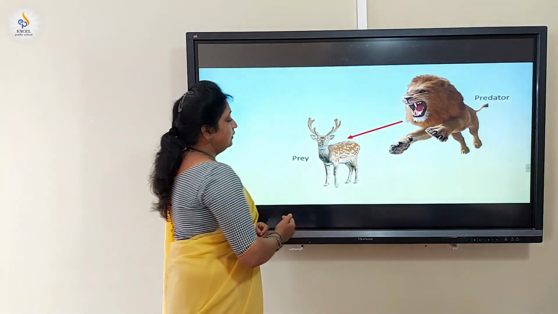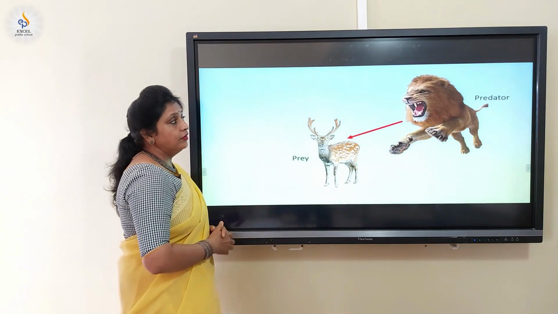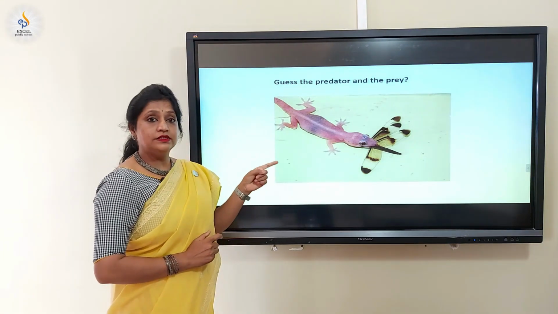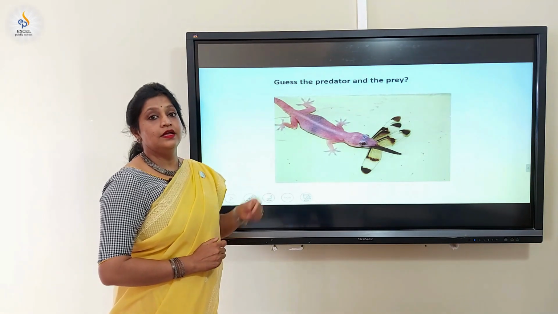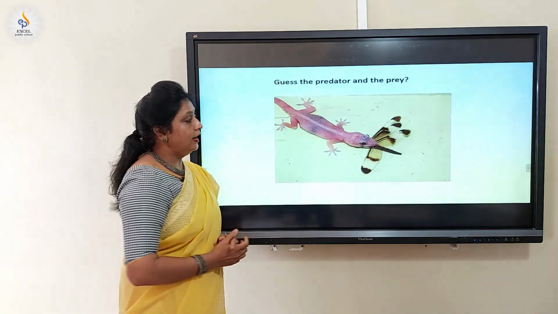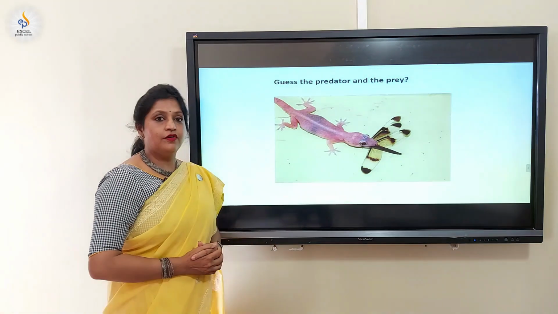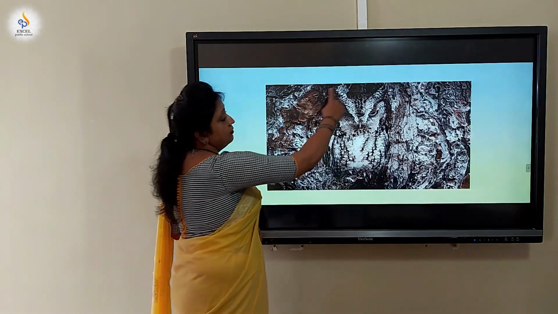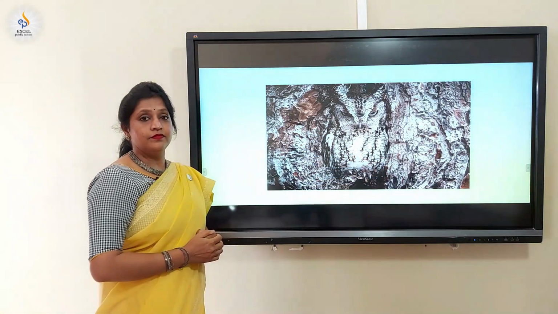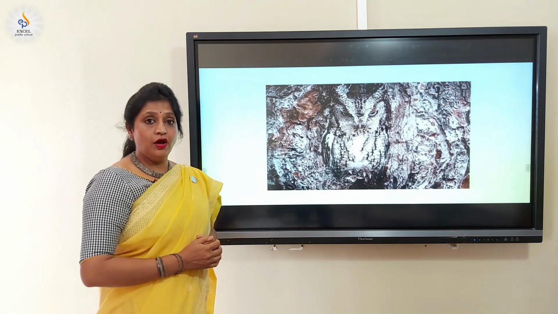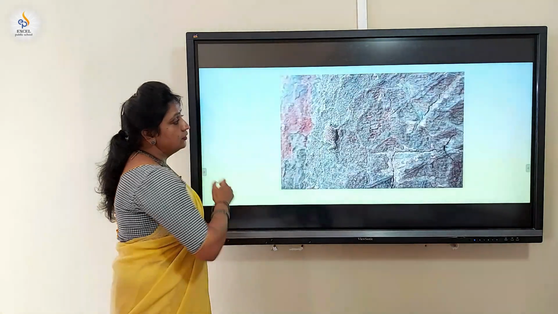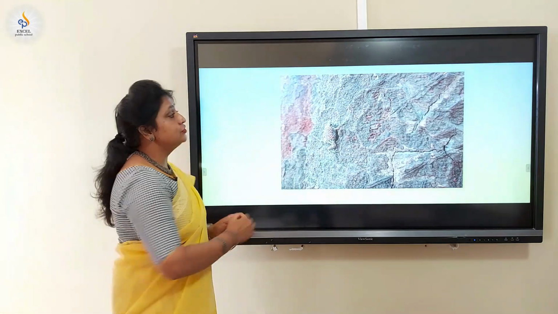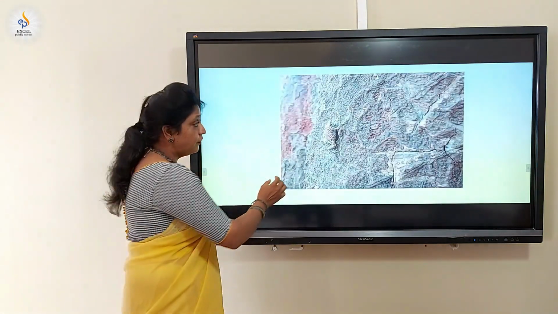Lion is the predator and deer is the prey for the lion. You have to tell me who is the predator and who is the prey here. The lizard is the predator and the moth is the prey for the predator, lizard. Can you observe which animal is hiding here? Yes, you are right. An owl. Observe one more interesting animal here. Yes, you are right. It's a frog.